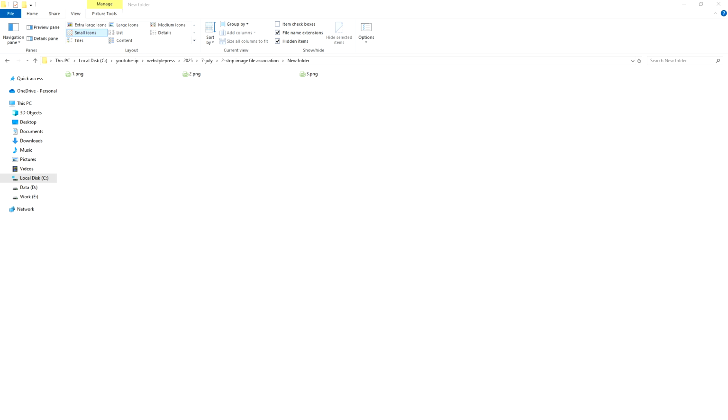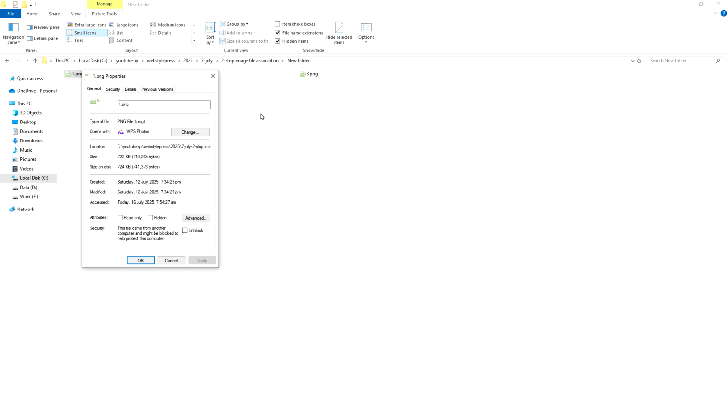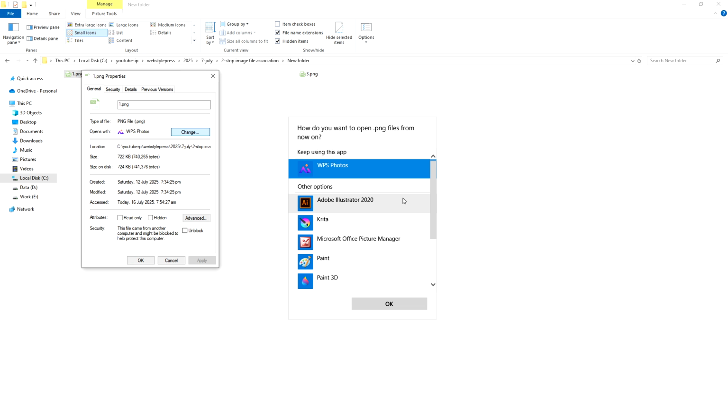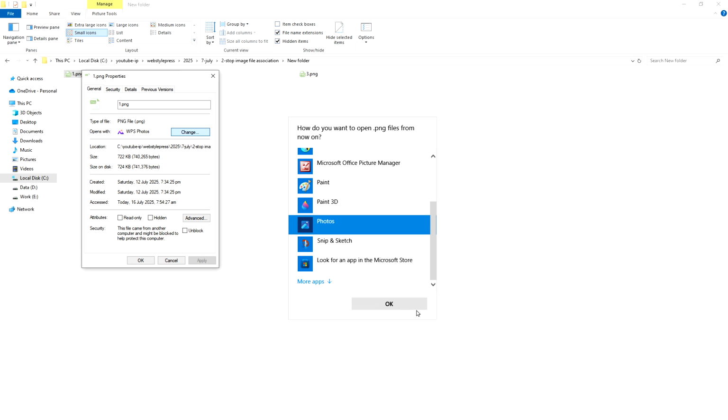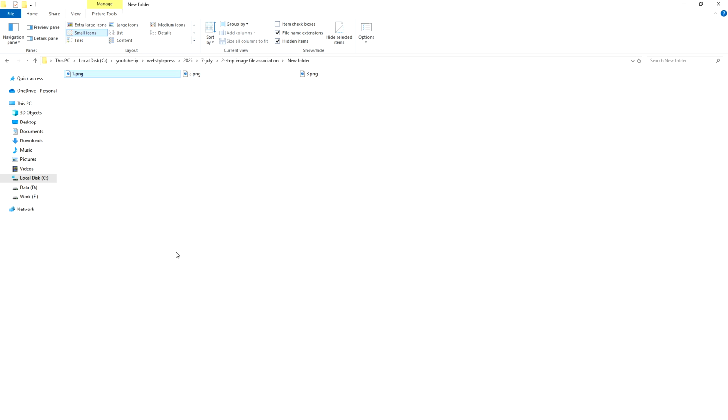I encountered a strange issue in Windows with image file associations. Almost every day I had to manually change the default program for viewing images. I would right-click an image, select Properties, click Change button in front of Open With, and select Photos. It temporarily fixed the issue, but by the next day it would automatically switch back to a different program. This kept happening on a daily basis.